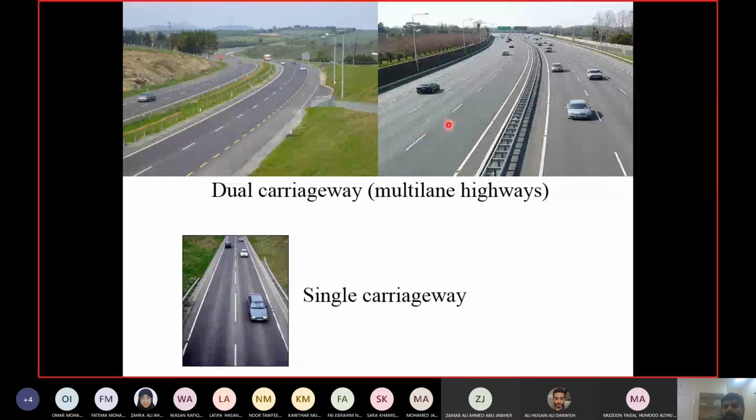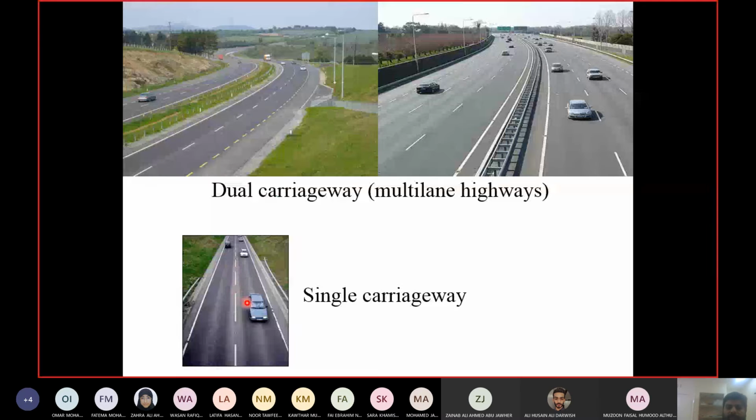Now, if I ask you the difference between dual carriageway and single carriageway, you will look at these two pictures and you will say that dual carriageway has more lanes and single carriageway has only 2 lanes. But this is not the main difference. Number of lanes is not the main difference. The main difference is the separation between the two directions. So you can see in both the top pictures, both directions are separated with some physical object. A median, in this case, a guardrail. In this case, you can see the plantation here.